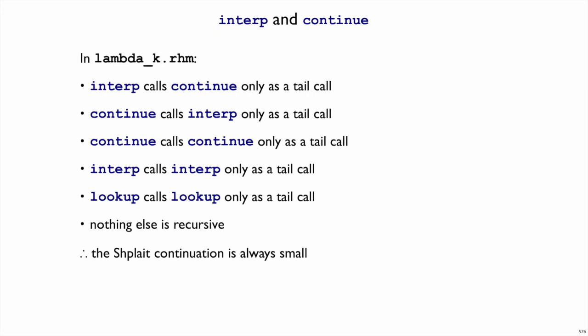And to make sure that the Mo interpreter with interp and continue stay working right, you must always maintain this property, that interp is only used in tail position and continue is only used in tail position as you modify the interpreter for homework. In fact, following those rules not only makes sure that Mo has the proper space behavior, it turns out that interp and continue just aren't going to work right unless you follow these rules. So again, make sure as you change things in the homework that you only call interp and continue in tail positions.